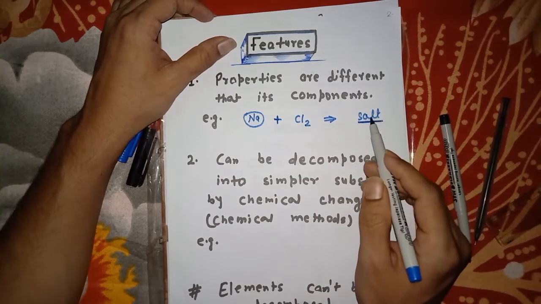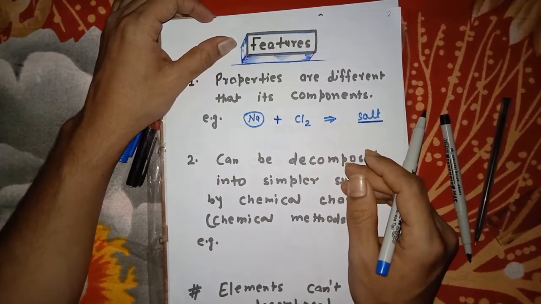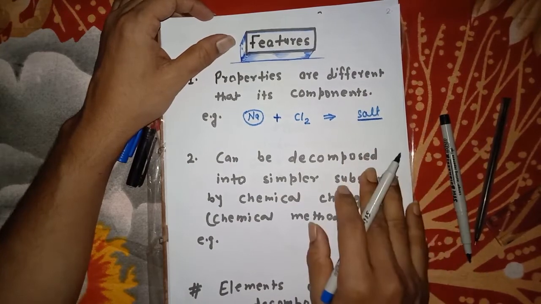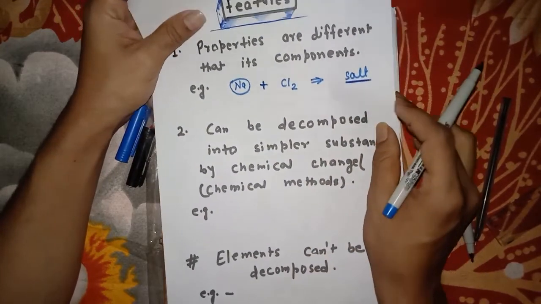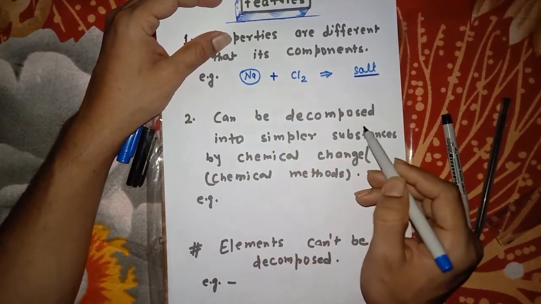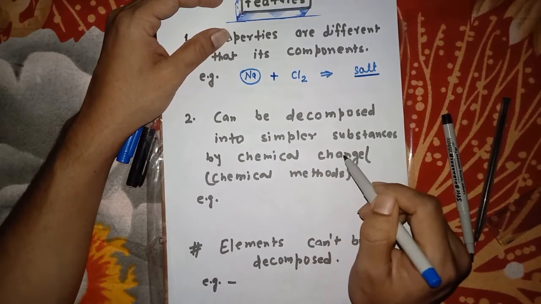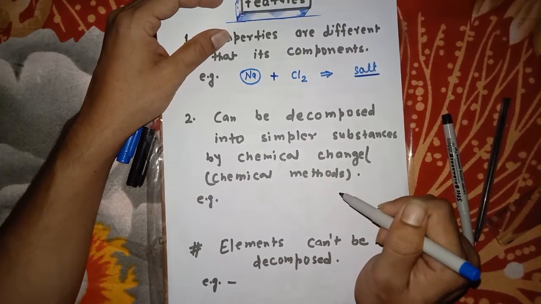So this is strange. It also teaches a message about our life: how we relate with another in our life. Can it be decomposed into simpler substances by chemical change?